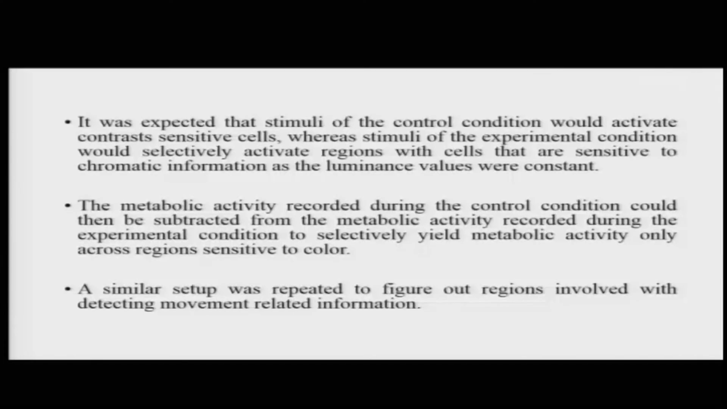The metabolic activity recorded during the control condition could then be subtracted from the metabolic activity recorded during the experimental condition, which would yield only the metabolic activity pertaining to processing color information. A similar setup was also repeated to figure out regions involved with detecting movement related information.